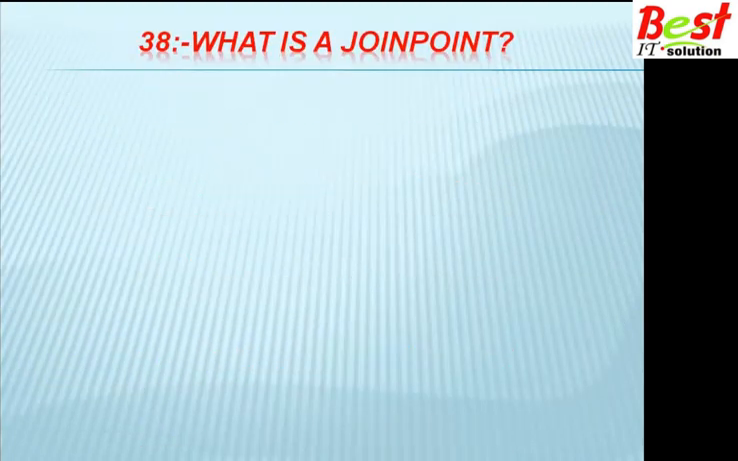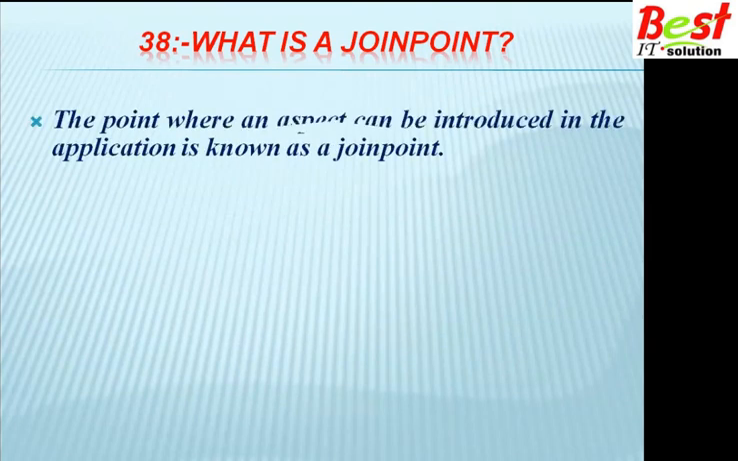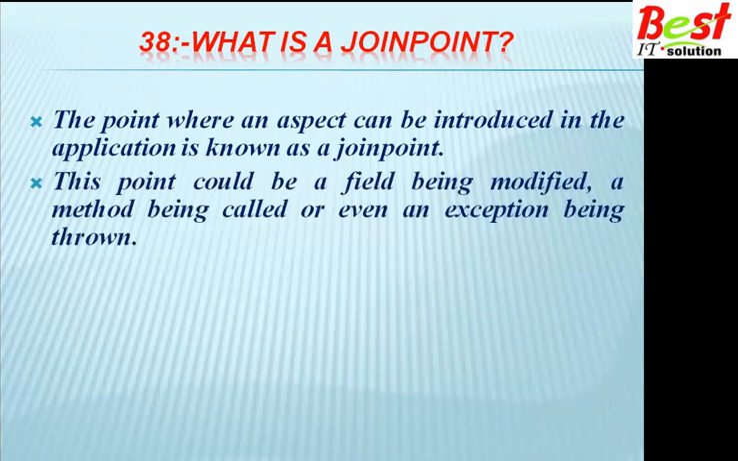What is a join point? The point where an aspect can be introduced in the application is known as a join point. This point could be a field being modified, a method being called, or even an exception being thrown.